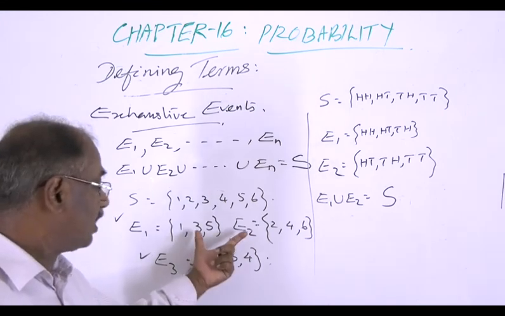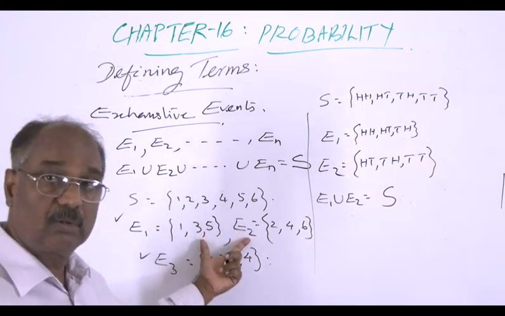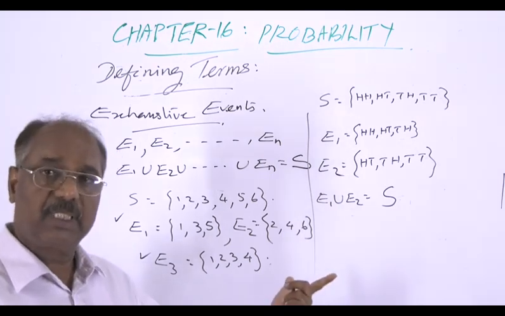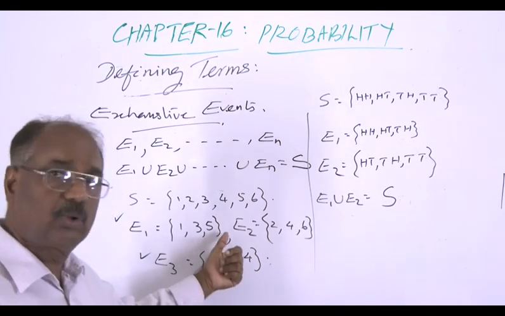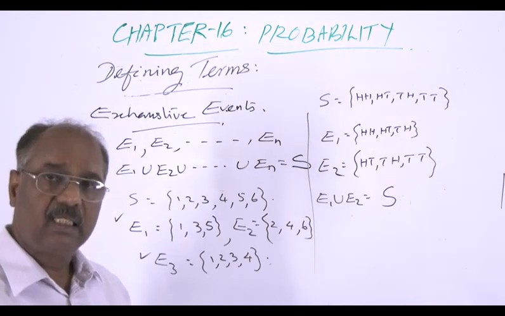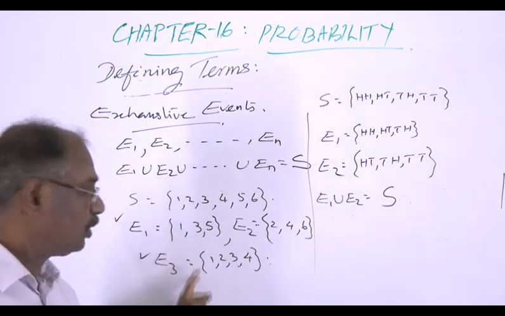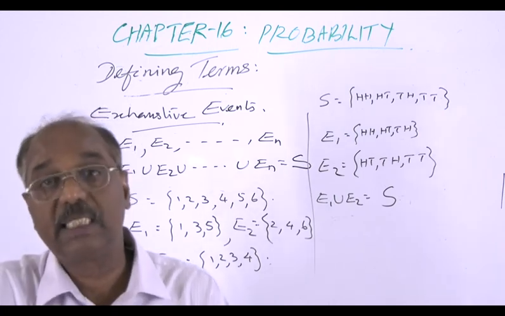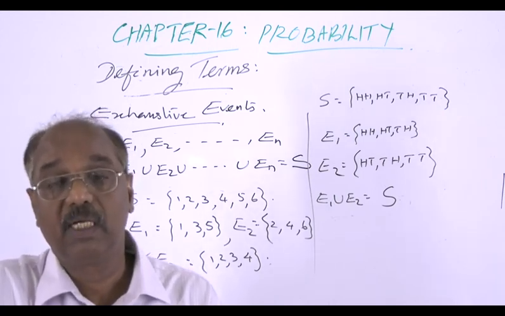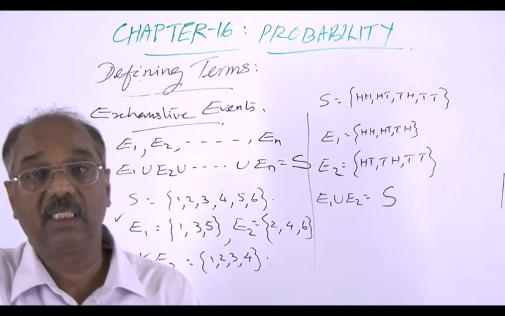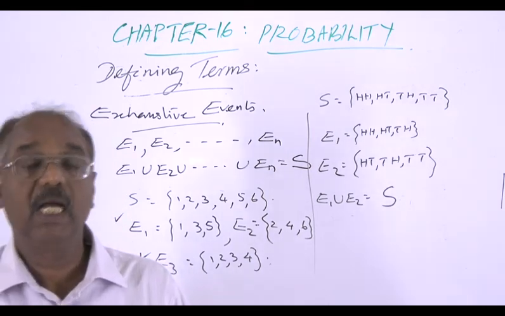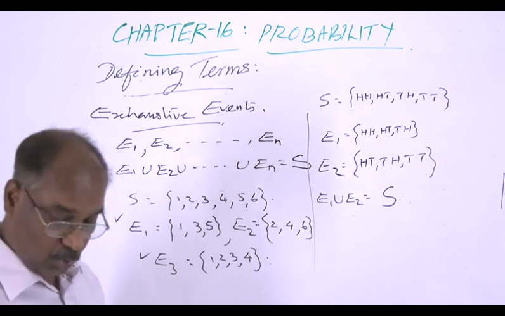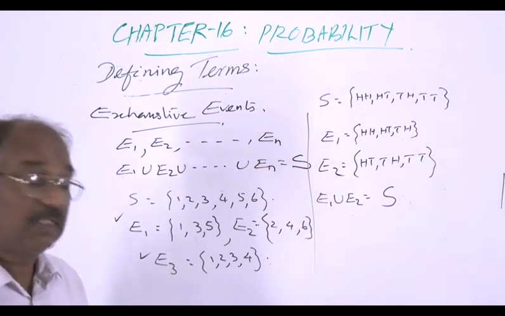Even though E1 and E2 alone form exhaustive events, there is no harm if we include this E3 also together with that collection. Then again the collection E1, E2, E3 forms exhaustive events. So that is the definition of exhaustive events. Okay?